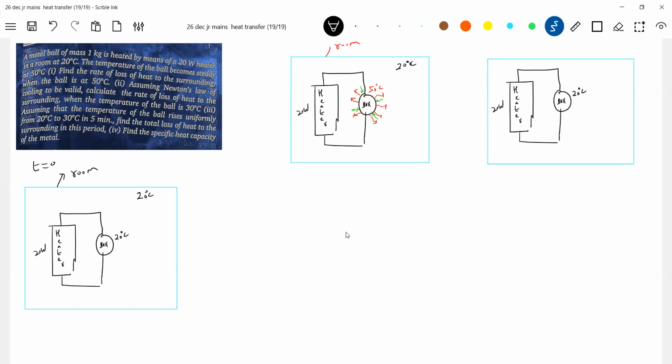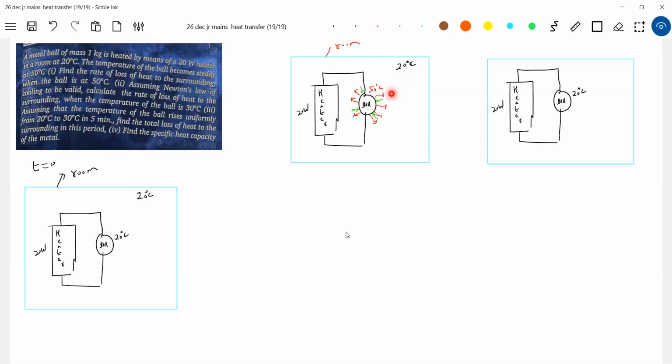Okay, let's go for Newton's law of cooling. So what all heat is supplied by the heater coil? With that heat, what happened? The temperature of the ball will attain 50 degrees. Now it's a steady state, means the temperature will be 50. What all power is supplied by the heater coil, that it will give out. So how will it give out? It will be emitting and also absorbing.